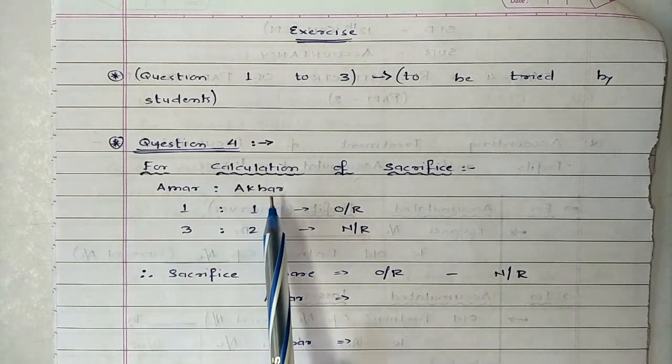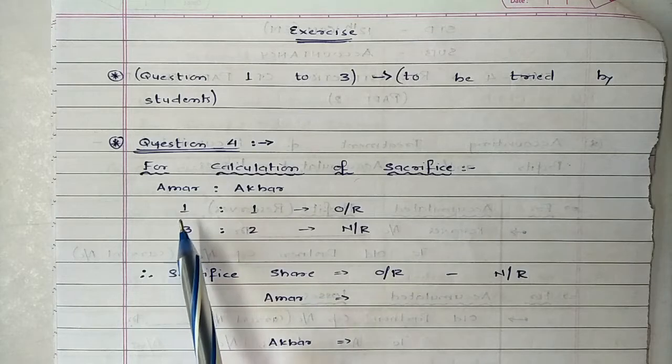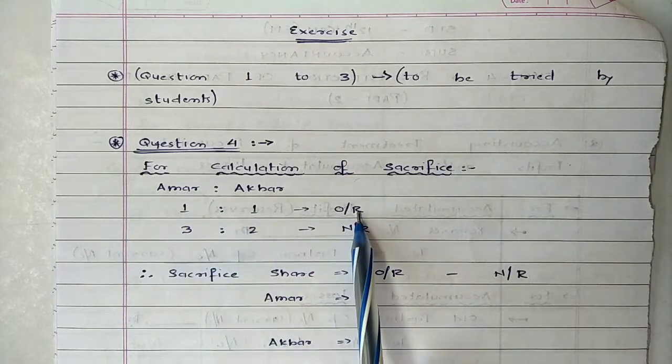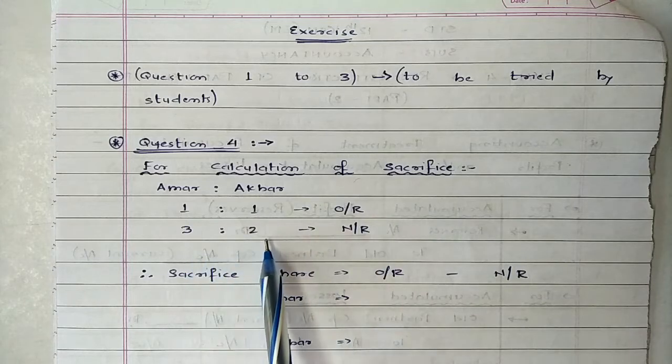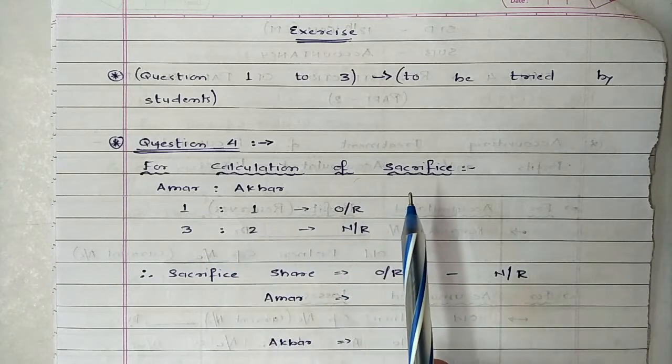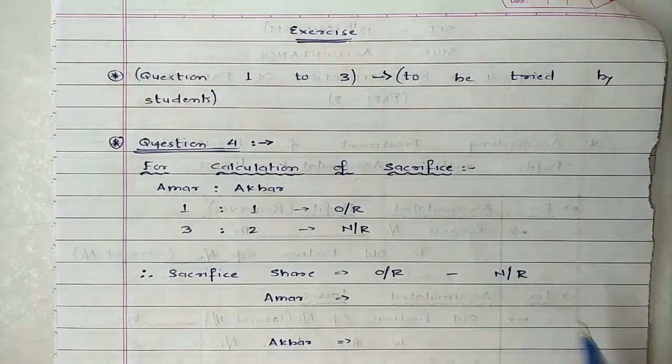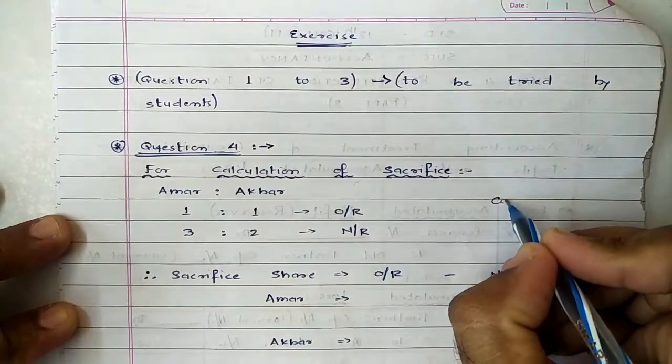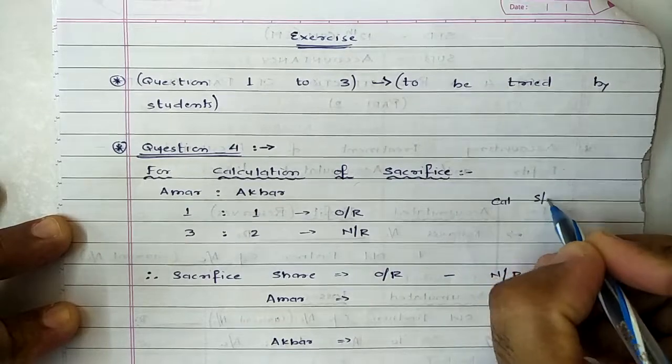In question number 4, it is specified that there were two partners, Amar and Akbar. I have written it in short. Their profit sharing ratio was 1:1, that was the old ratio, and now they have decided to share profits in the ratio of 3:2. This is their new ratio, and we are required to calculate the sacrifice made by the partners, or the sacrificing ratio, in this question.